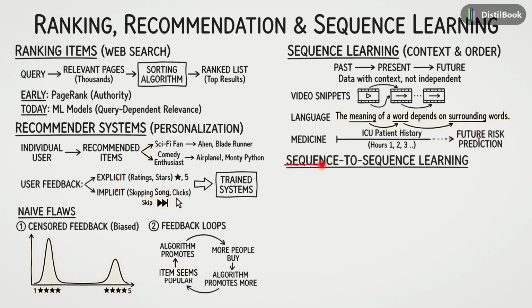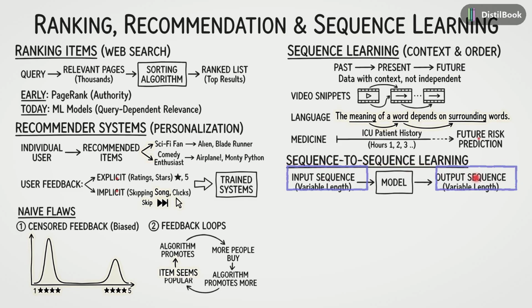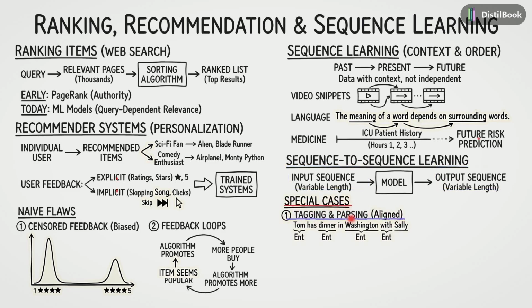This leads us to sequence learning. Here, we map a variable length input sequence through a model to a variable length output sequence. Let's look at some special cases. First is tagging and parsing, where inputs and outputs are aligned. In this sentence, Tom has dinner in Washington with Sally. We can tag specific words like Tom, Washington, and Sally as entities.